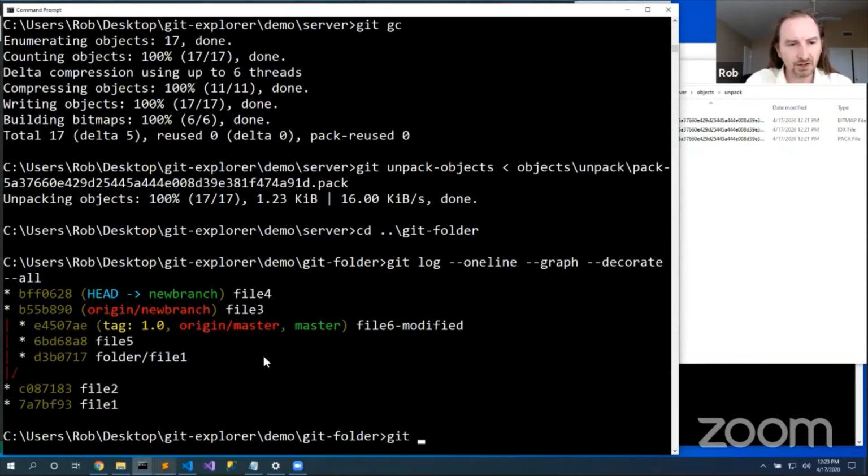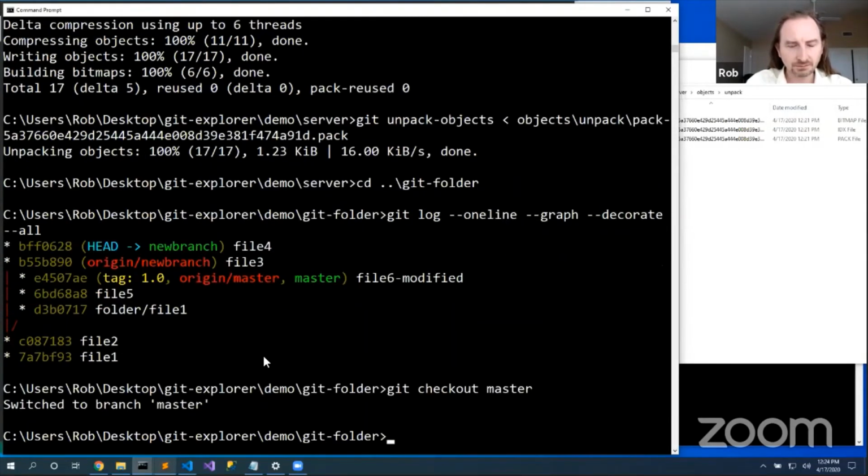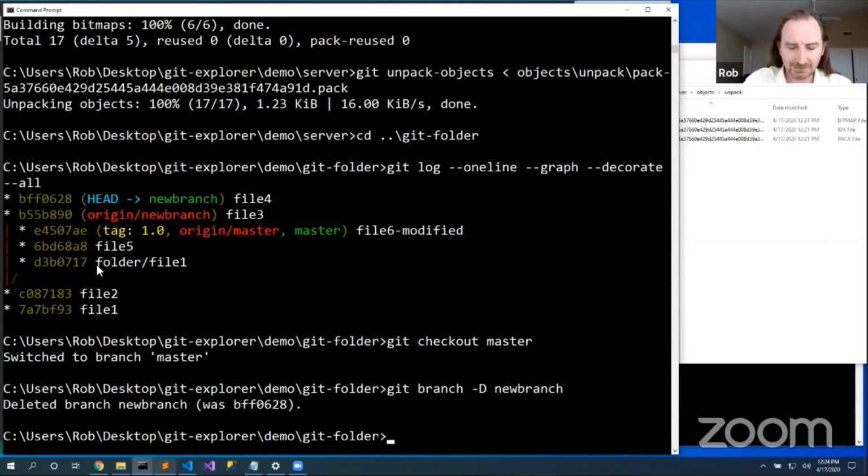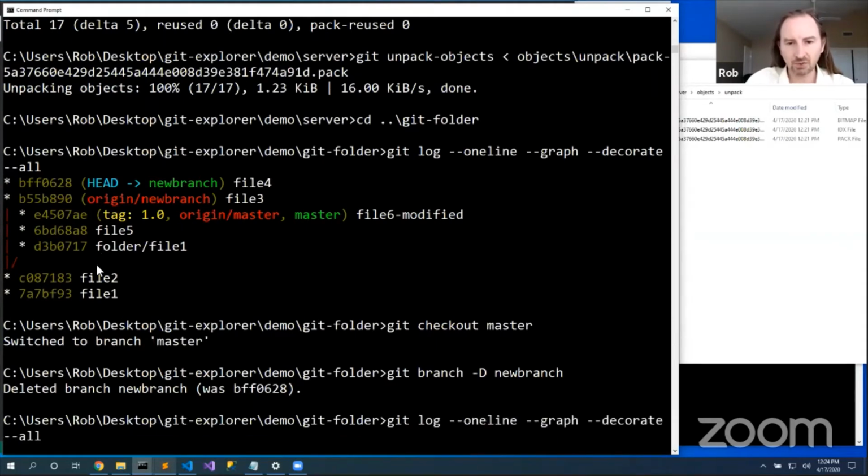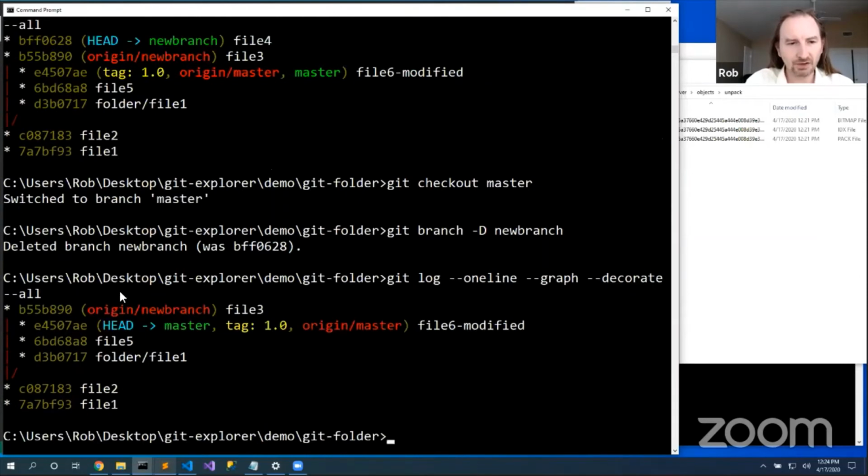So I'm going to say git checkout master, and I'm going to say git branch -d new branch. Now, why did I delete the branch? I don't know, but here we are. Git log --oneline --graph -- wait a minute, where'd that commit go?